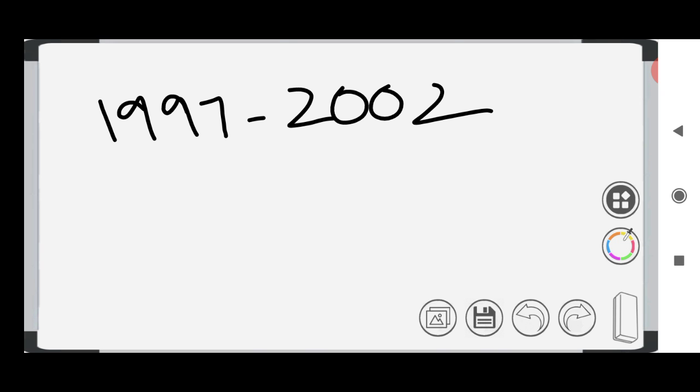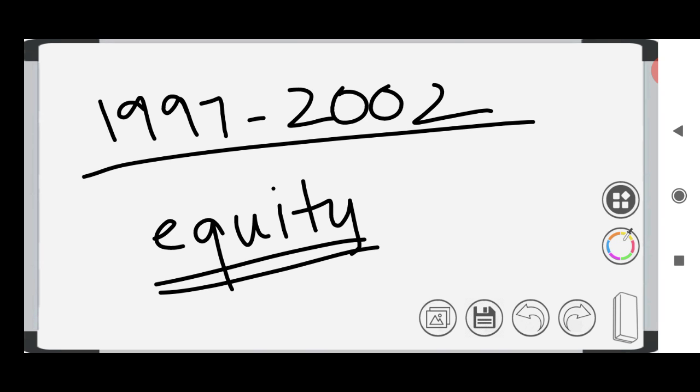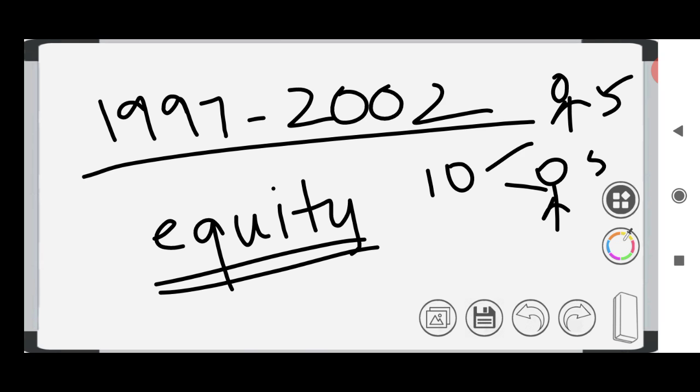The 9th 5-year plan period is from 1997 to 2002. The 9th 5-year plan objective is development with social justice and equity. What is this equity? Equity is different from equality. Equality means everyone is treated equally. Say you have 10 rupees and you need to give it to two persons. You give 5 rupees to one and 5 rupees to the other, and that is equality.